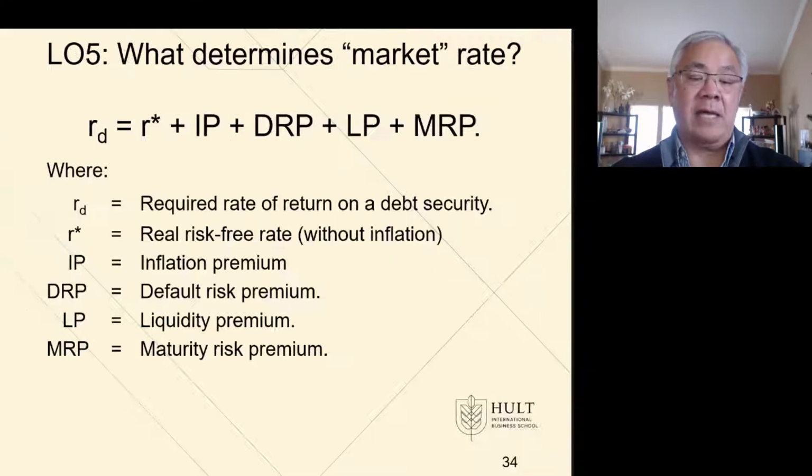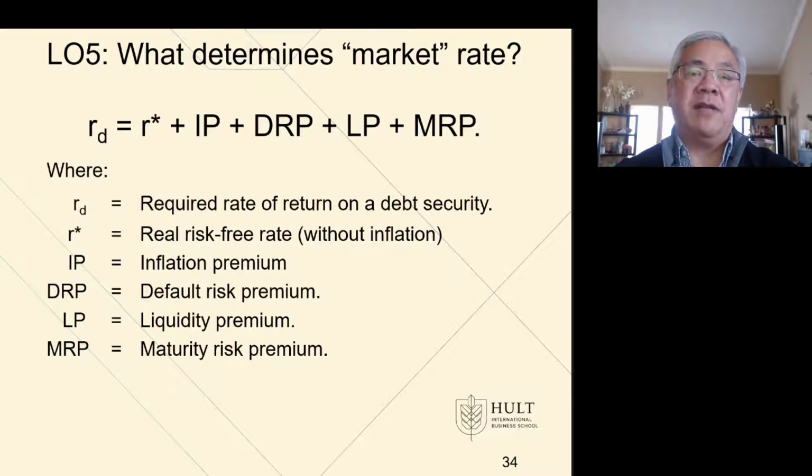So next we'll look at the interest rate, what makes the interest rate happen. And this is a theoretical formula because the computation of these is quite difficult, but theoretically I think it's quite clear. The rate that's required by an investor, we'll call that a required rate of return for debt, equals the risk-free rate. And what that means is it's the rate if there were no inflation, also no risk. We use the T-bills for this particular rate, US Treasury bills is a risk-free rate, and real means we're going to exclude the inflation.